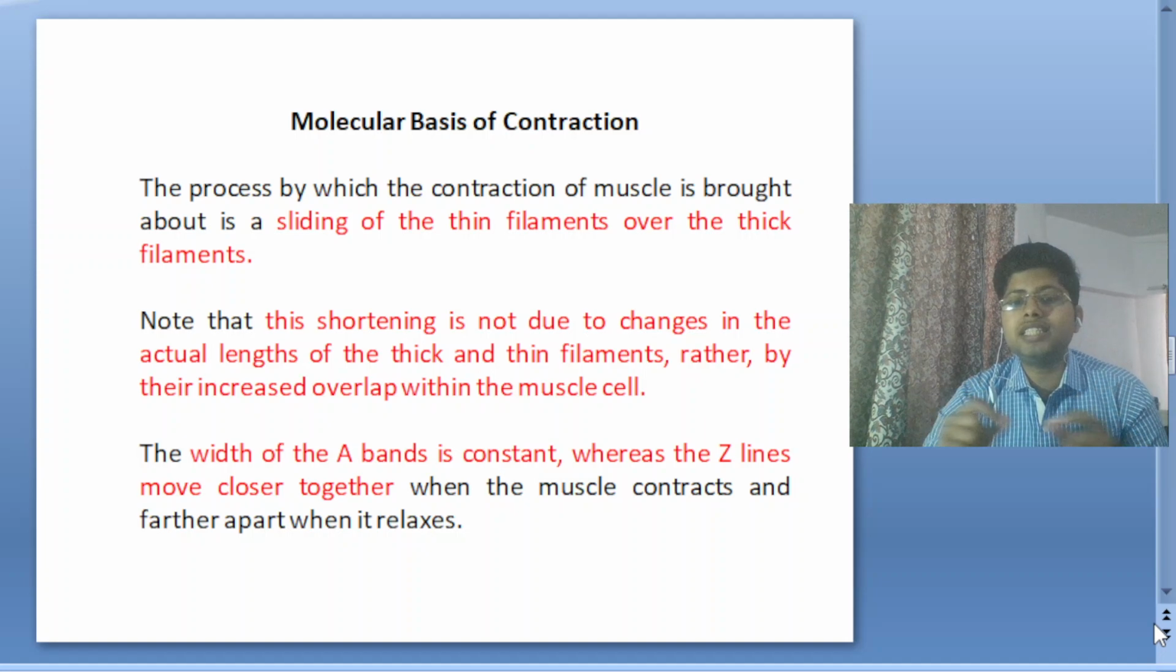So the actual length is not changing, but the overlapping is changing. The length of the A band is constant. A band is always constant, which means the myosin portion is always fixed. It can't be changed. Whereas the Z lines move closer together when contraction happens, they shorten, and move farther apart when the muscle is relaxed. So when contraction happens, the sliding happens, and there is shortening of the Z discs and sarcomere. When they relax, they regain their position.